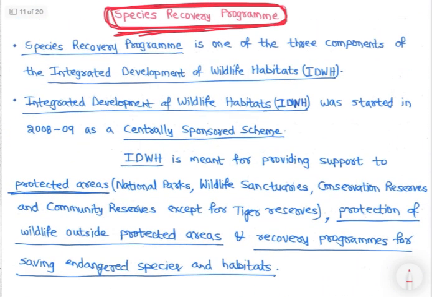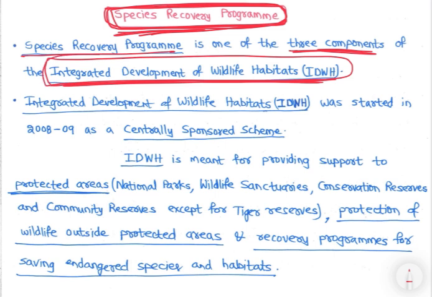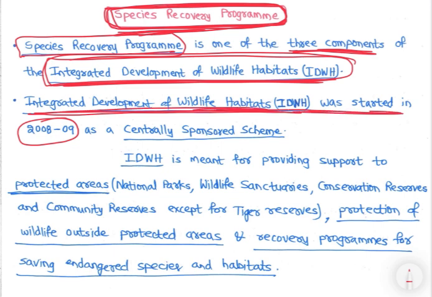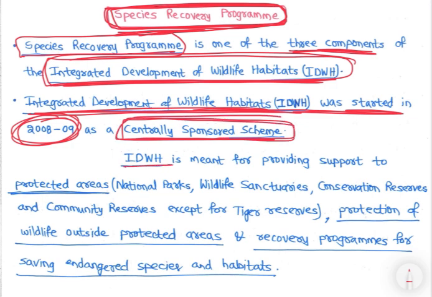So species recovery program क्या है? It is one of the 3 components of integrated development of wildlife habitat. See, integrated development of wildlife habitat एक scheme है, right? Scheme है started in 2008-9, right? उसका ये component है species recovery program, right? इसमें क्या है? कोई भी endangered species है इंडिया में, उनको recovery में help करेंगे, right? Government, right? So integrated development of wildlife habitats was started in 2008-9 as a centrally sponsored scheme, right? IDWH is meant for providing support to, right?